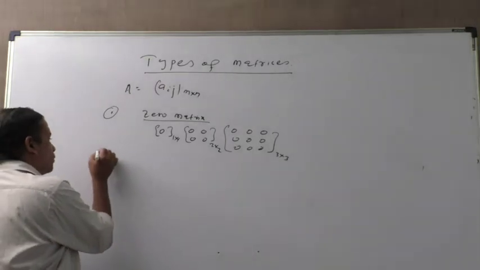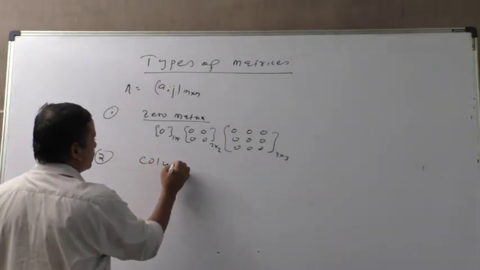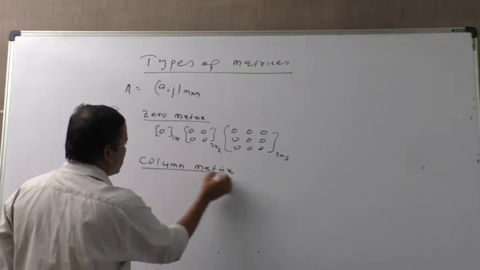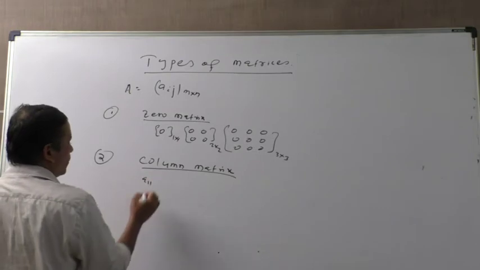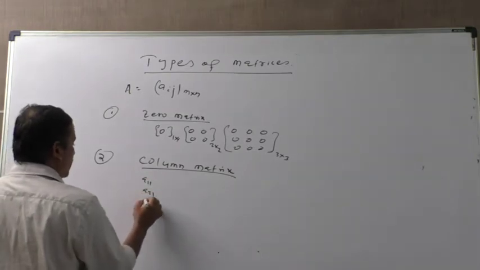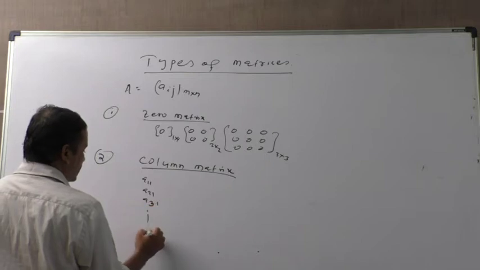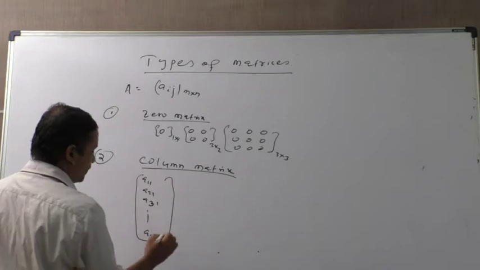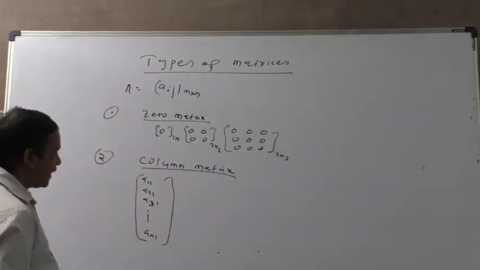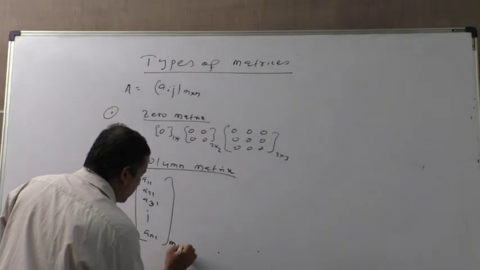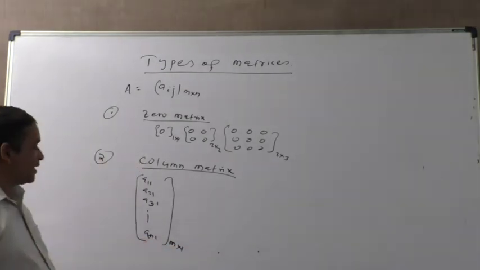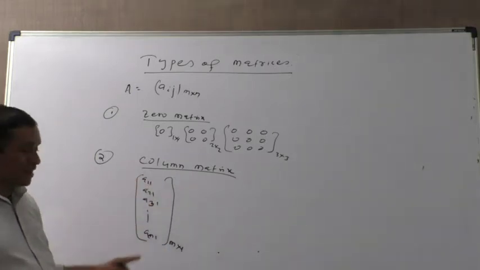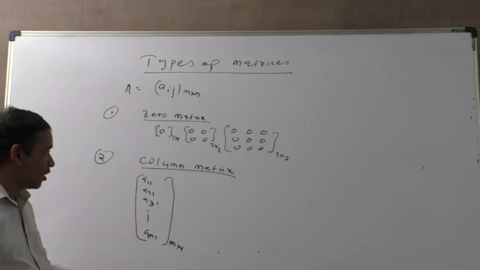Number 2, column matrix. Column matrix means there is only one column, A11, A21, A31, like this, up to An1. How many rows are there? N rows, 1 column, that is n cross 1. N rows, 1 column. So it exists with only one column. That is the column matrix.